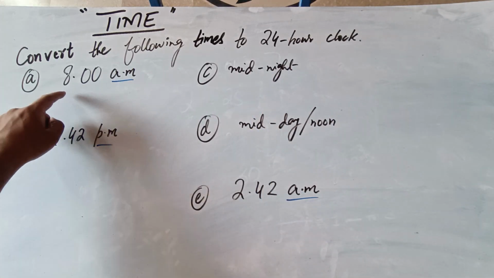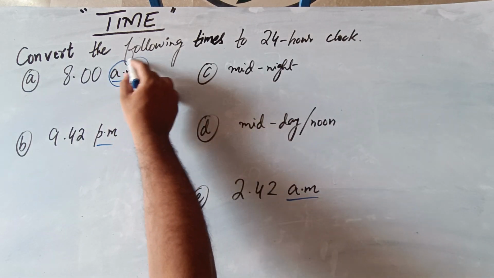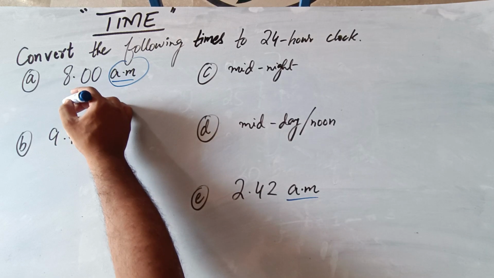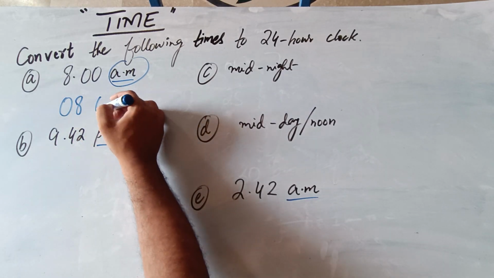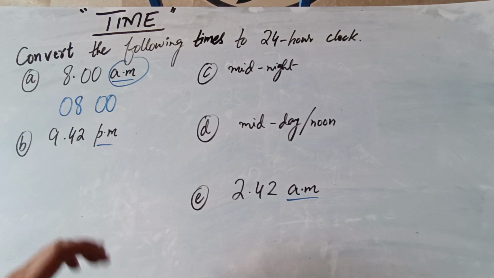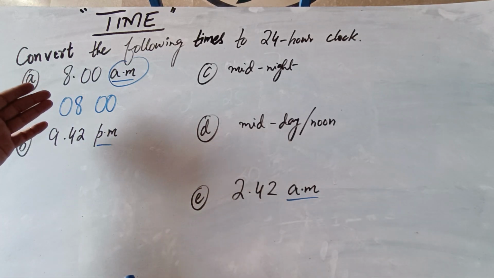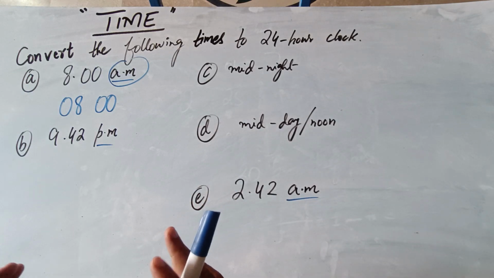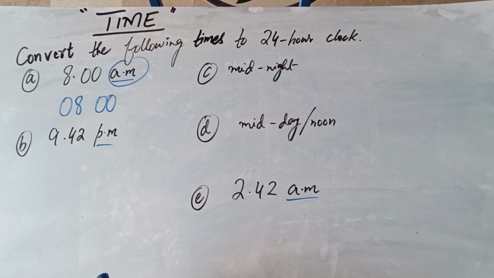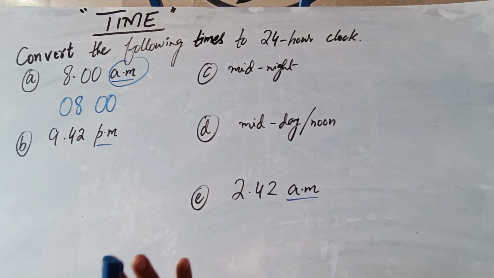So how to convert 8 a.m. in 24-hour clock format? As we have discussed that in AM, whatever the time is reflecting over here, it would be written as it is without AM and PM. Means it's 8 o'clock in the morning. So morning time from midnight till midday would be represented as it is, without AM and PM.